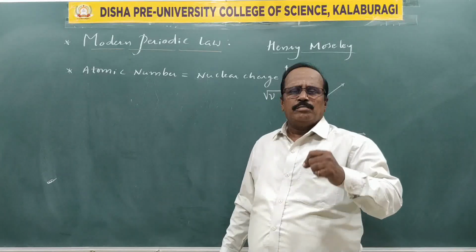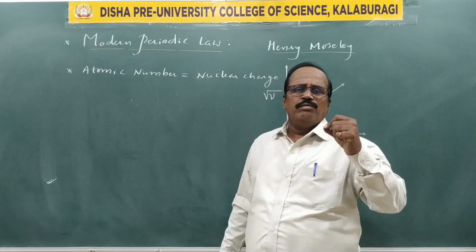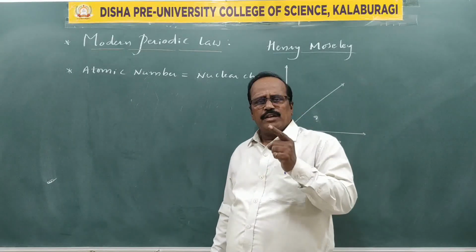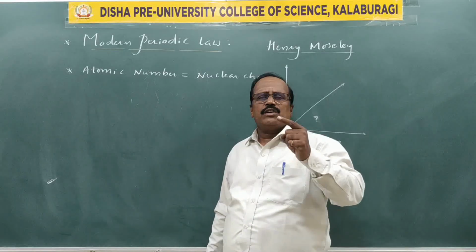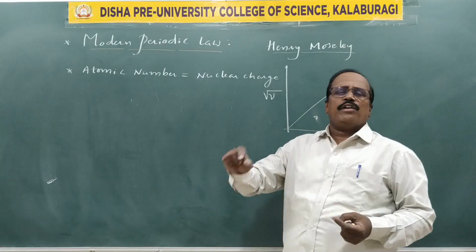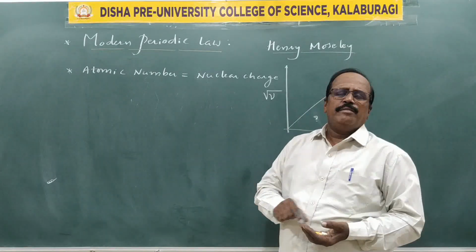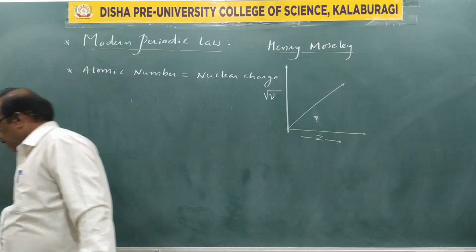Many more properties of an element can be understood with the help of electronic configuration. In fact, the valence shell electronic configuration gives information about the particular period and group of the element under discussion.